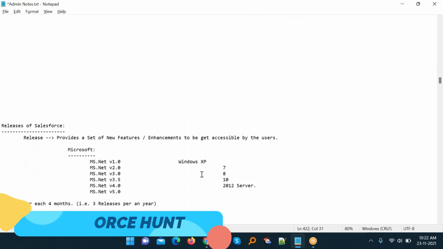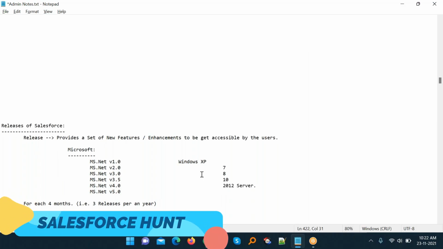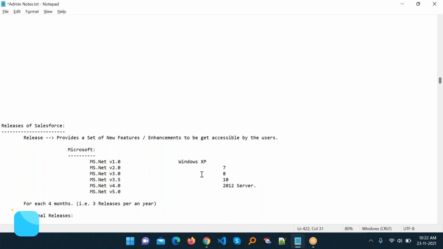Okay, the release of Salesforce. Here you can see a release is nothing but a set of new features provided every 4 months, and enhancements that become accessible to the user, right?